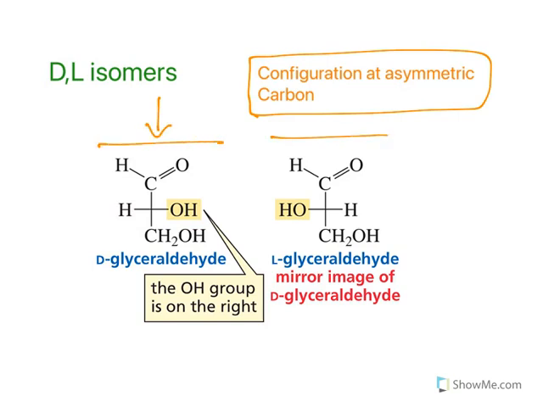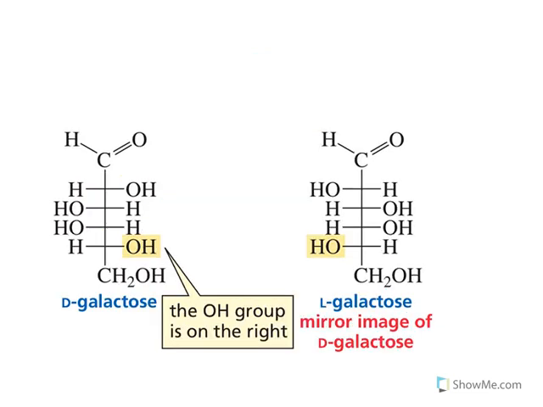Now this is fine when you have only one asymmetric center. What if you have multiple asymmetric centers? For example, galactose, you have 1, 2, 3, 4 asymmetric centers. In such cases, the configuration of the asymmetric carbon which is farthest away from the carbonyl carbon or C1 carbon is taken. Look at this. This is very far away from the carbonyl carbon, and how the OH is configured is taken.